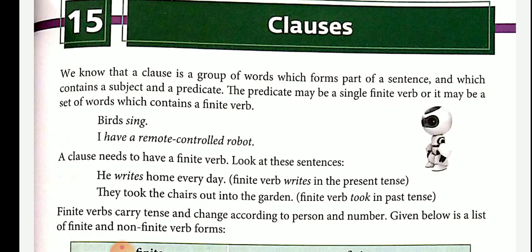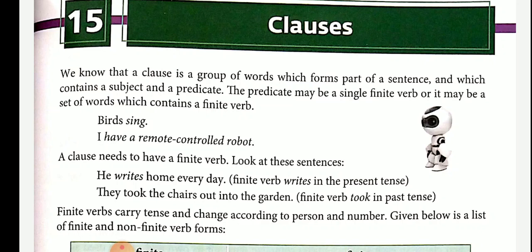ING form of the verb: when we add ing to the base form of the verb, we get the ing form of the verb. Example, write, W-R-I-T-E, that is the base form, plus ing, that is equal to writing, that is the ing form of the verb.